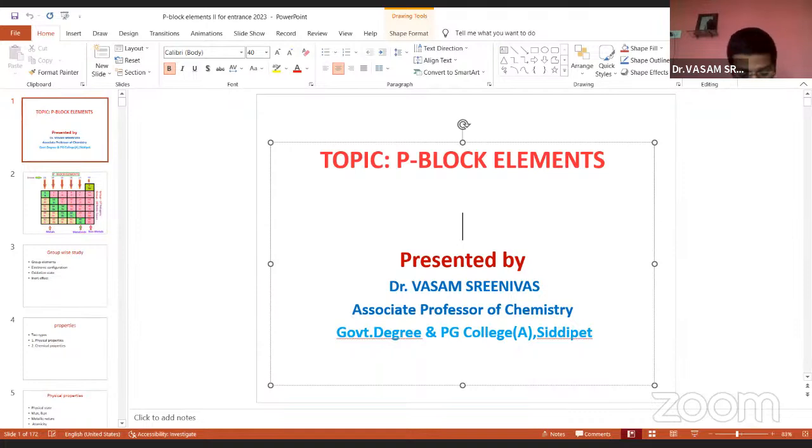And the next one, the theories of bonding in metals. Just like metallurgy, the bonding theories in metals are also one of the inorganic chemistry topics. And the next one is HSAB theory, Pearson theory, hard acids and hard bases, soft acids and soft bases. We are expecting 1 or 2 questions from the HSAB principle, or Pearson theory.